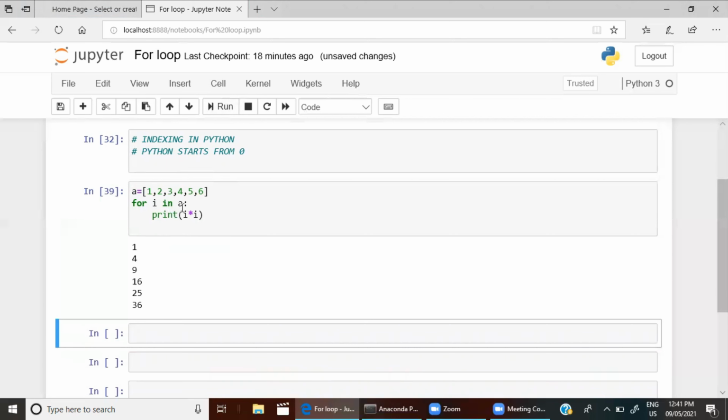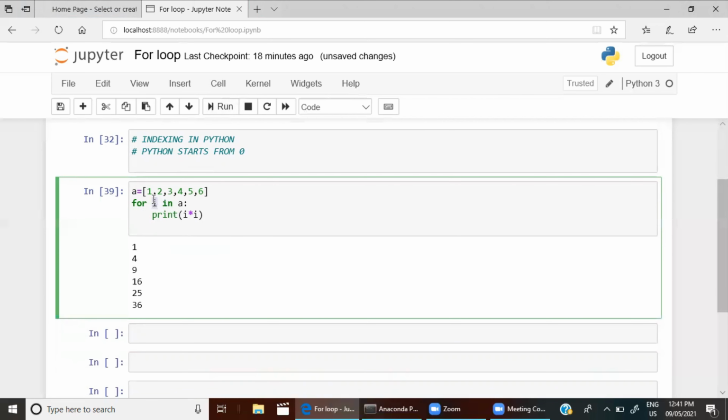For i in a, what is i here? i will take the value 1, then it will square. i will take the value 2 in the next loop. In the back end, it works according to the loop. After this, it will print one more time until this is completed. If you give any list like a here, it won't take n minus 1; it will go until the last element and print all the values. That's why we are giving for i in a, print i square.